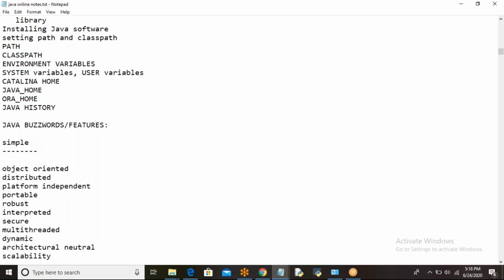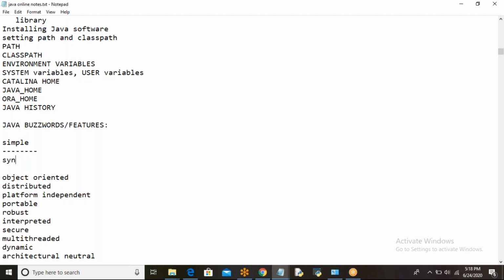Why Java is simple? Because the syntax is just like C language. If you know C, you can easily write a Java program. It is very easy to learn and its syntax is also very simple, clean and easy to understand. Why Java is very simple means the first point,